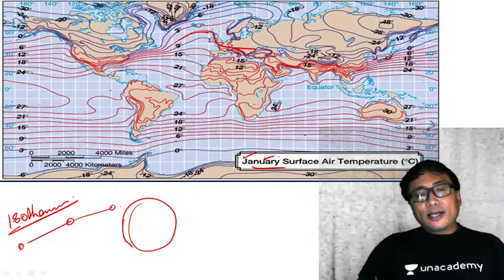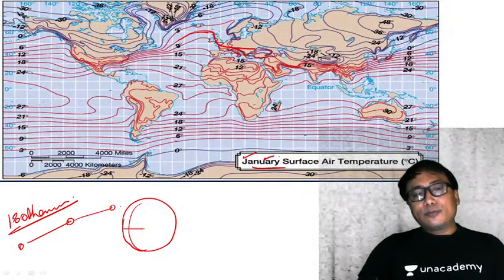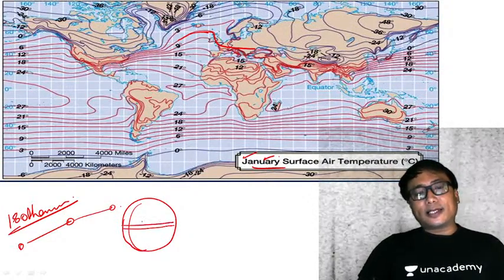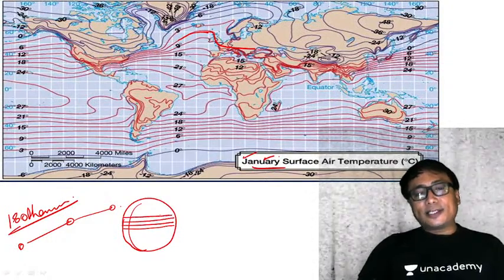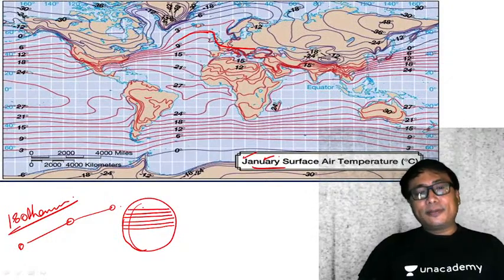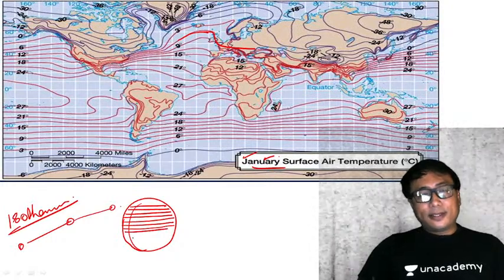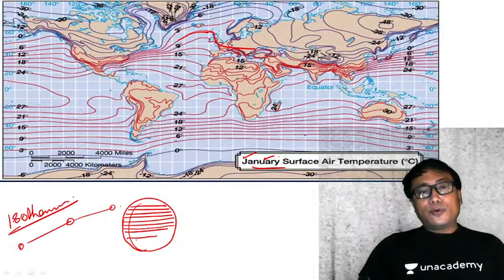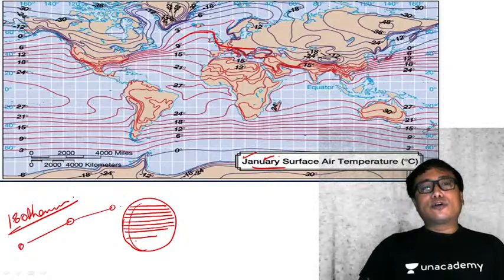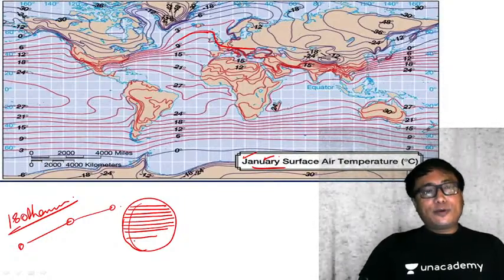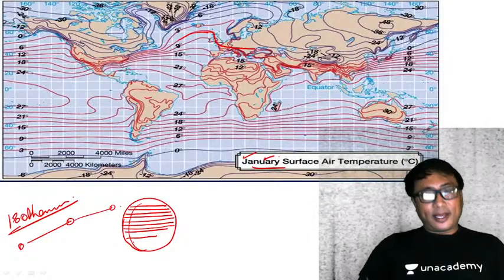In the homogeneous earth, the isotherm will be a straight horizontal line like this, following the latitude. Okay, this will be the isotherm, you see. But as you know, the earth's surface is not homogeneous. In some areas you have water, in some areas you have land.